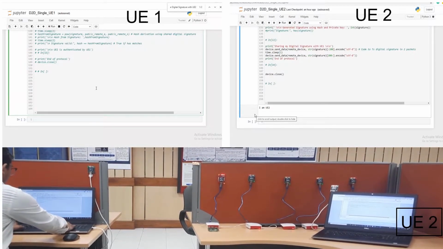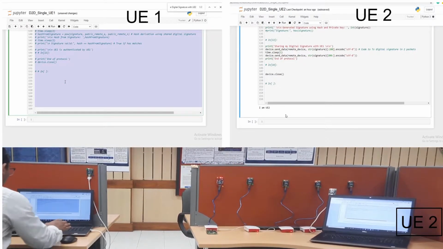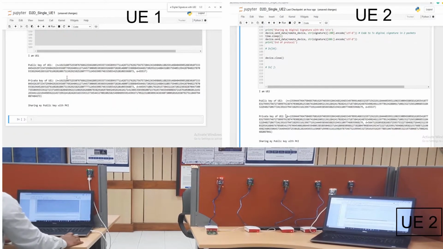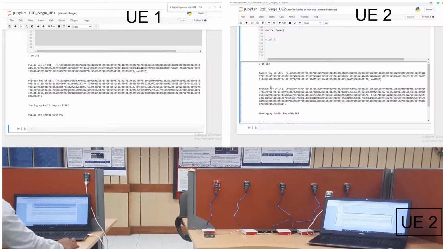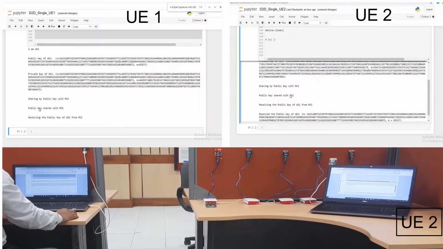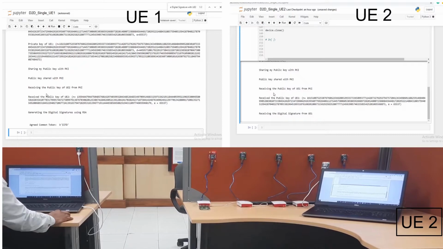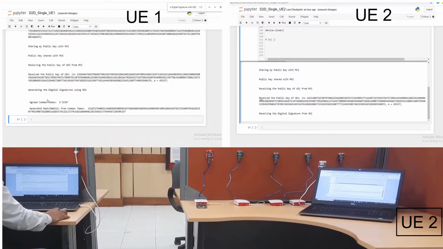D2D authentication mechanism. So node 1 will generate its public key and private key, and now it's sharing its public key with the public key infrastructure. After sharing the public key, it will ask for the public key of UE2. Now it has received the public key of UE2.